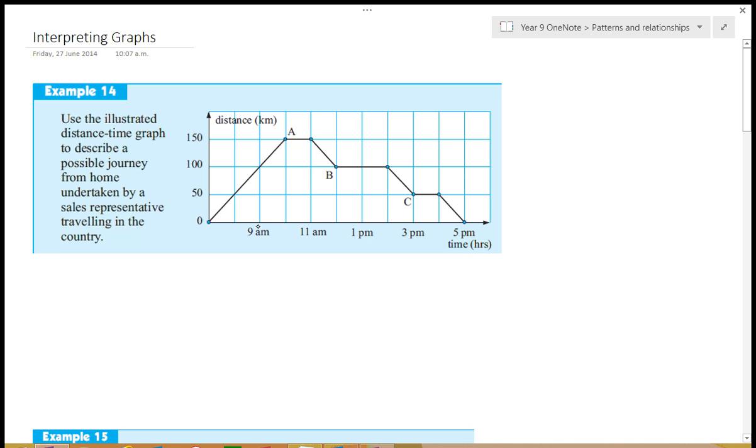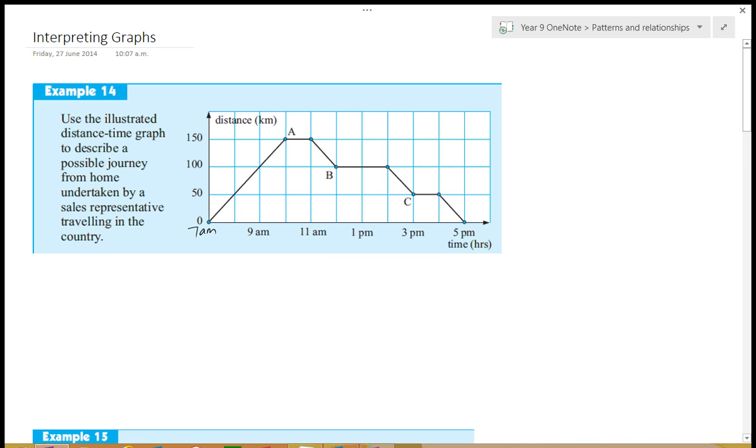If that's 9 a.m. and that's 11 a.m., then our story must start at 7 a.m. So what happens at 7 a.m. in our story? Get up. No. Look at the graph. He is obviously already up because at 7 a.m. he's moving. So what are we going to put in our story? He starts his journey into the country.